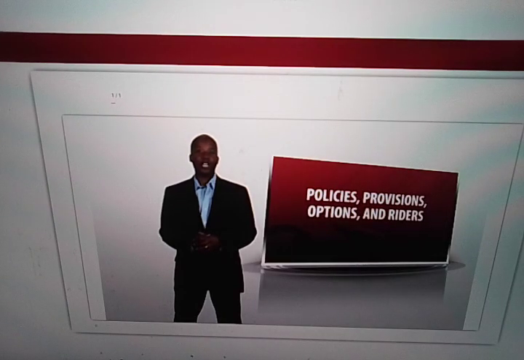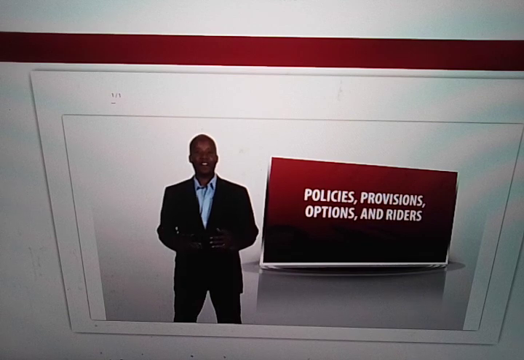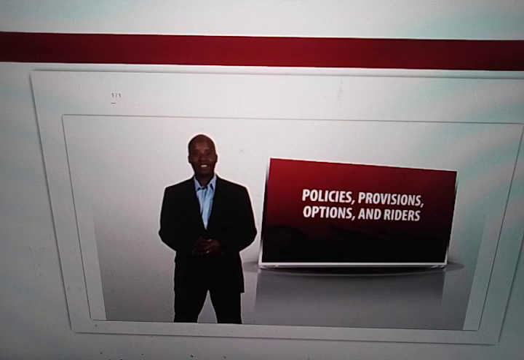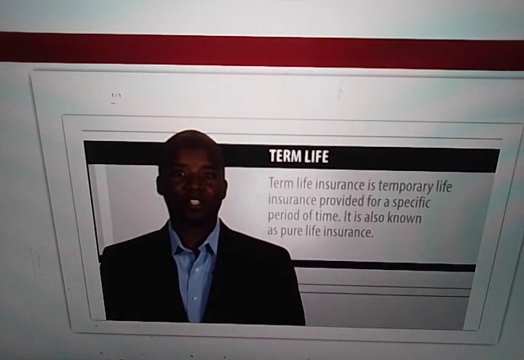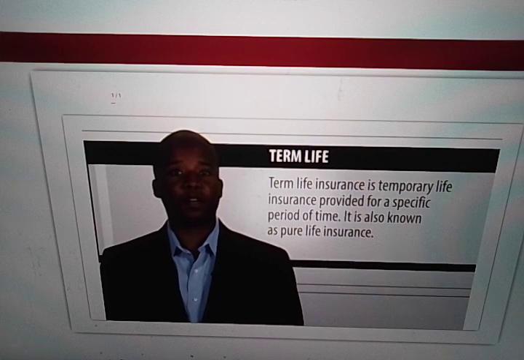You have now learned the key concepts of policies, provisions, options, and riders. Let's review some of the key areas from this section that will help you prepare to pass. Term life. Term life insurance is temporary life insurance provided for a specific period of time.